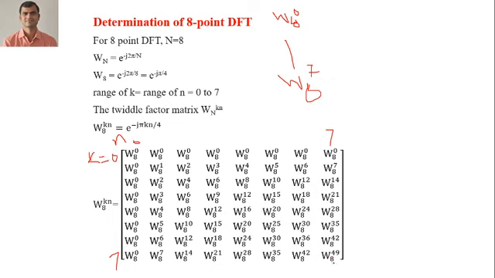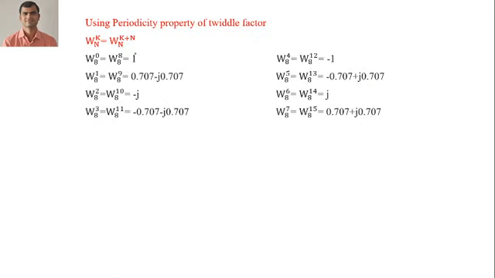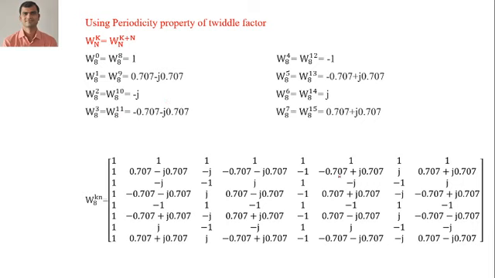Now here see, the last value is what? W8^49, but we have only this value. So using the properties of periodicity we can write this. W8^7 is equal to W8^15, then W8^23, and so on. In a similar way we have to replace all the values, so you need to remember this value. I have used the properties of periodicity here, and after putting the values we'll get this answer.